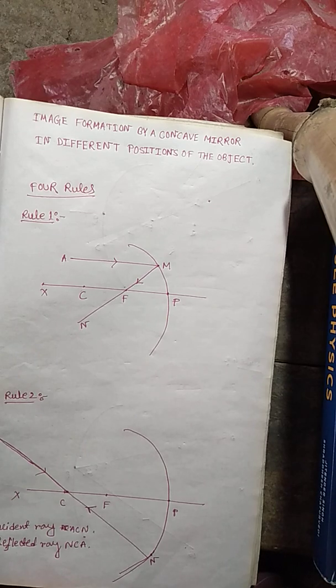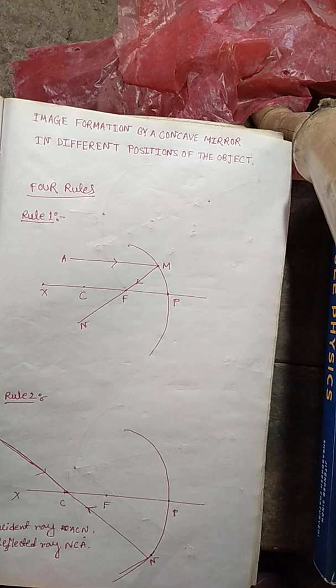Before starting this topic, we recall the previous topic. In our previous class we studied the rules for tracing images formed by concave mirrors. In that topic we studied 4 important rules, and let's recap the rules once again.